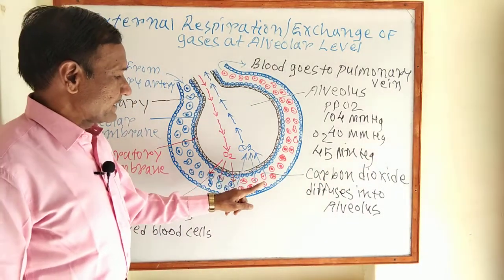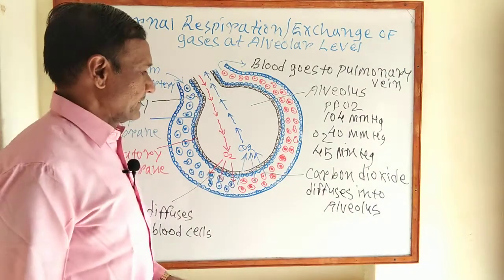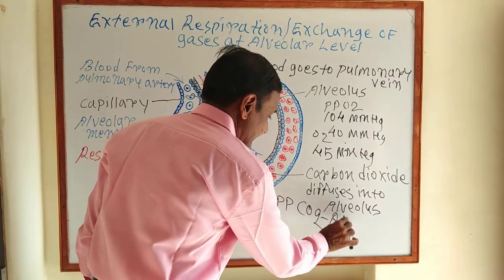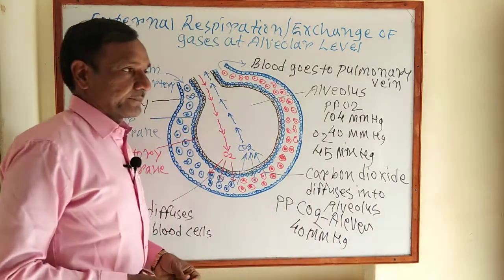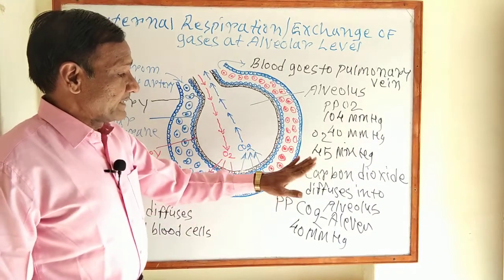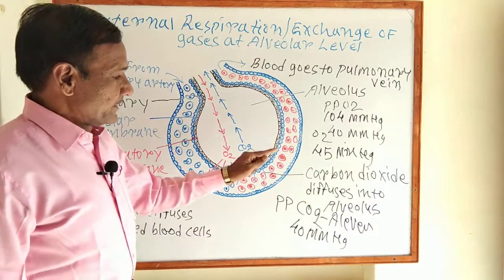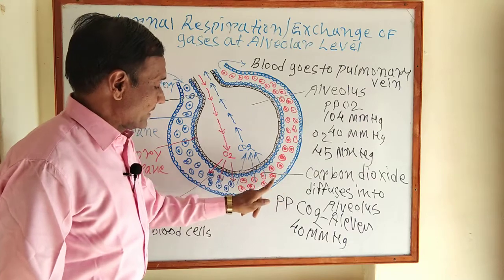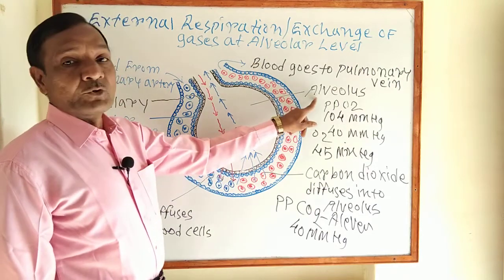What is the partial pressure of carbon dioxide in the blood capillaries? 45 mm Hg, while the partial pressure of carbon dioxide in the alveolus is 40 mm Hg. And due to this pressure gradient, what happens? The carbon dioxide diffuses from the blood capillaries into the alveolus.